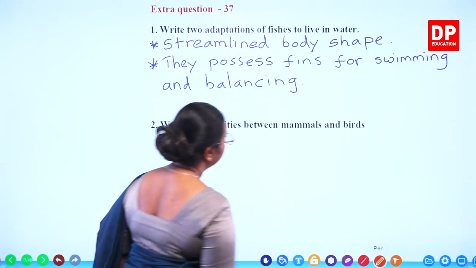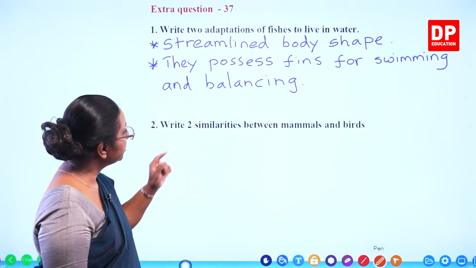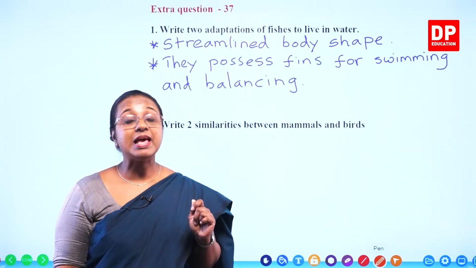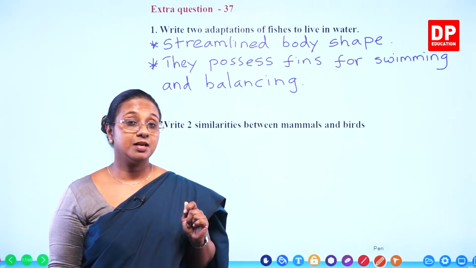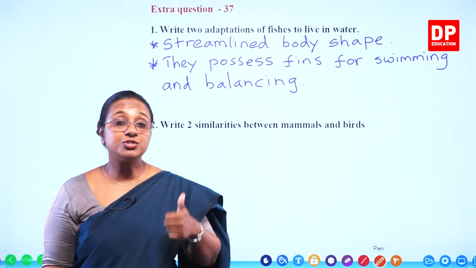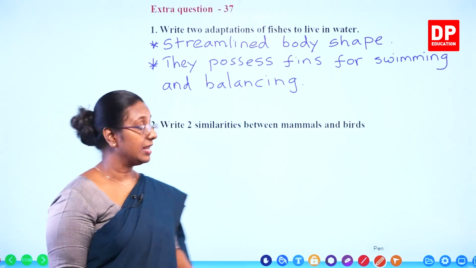Then the other question. Write 2 similarities between mammals and birds. What are the similarities between mammals and birds? Both of them have 4-chambered heart and also both are warm-blooded animals.